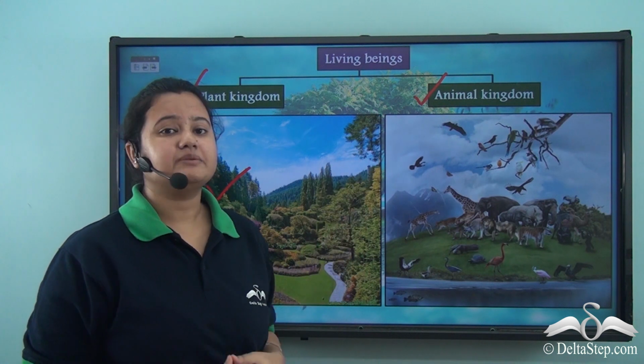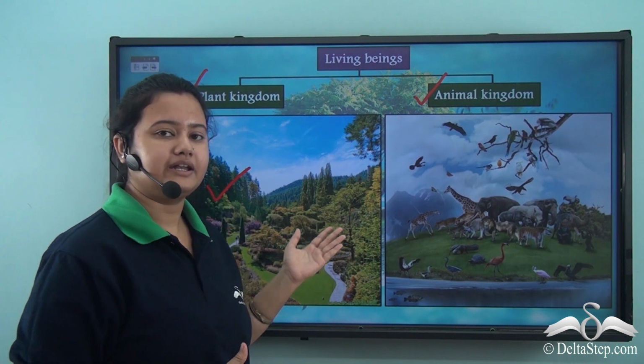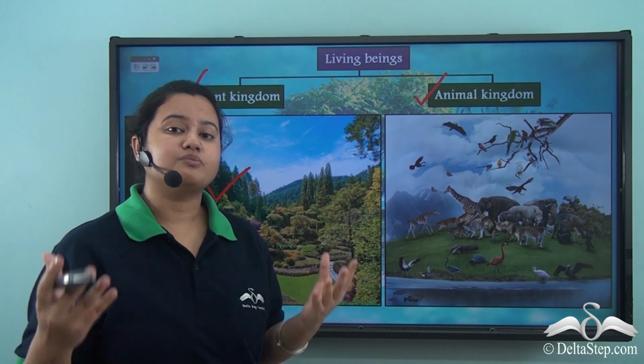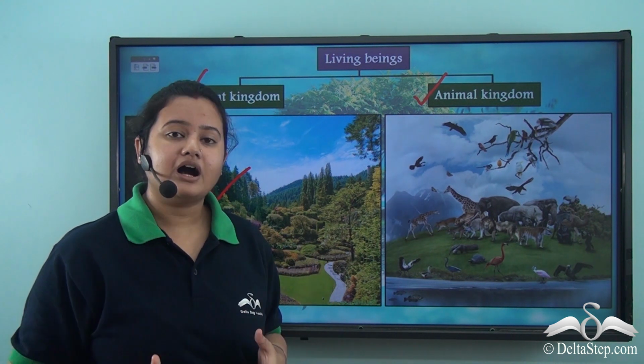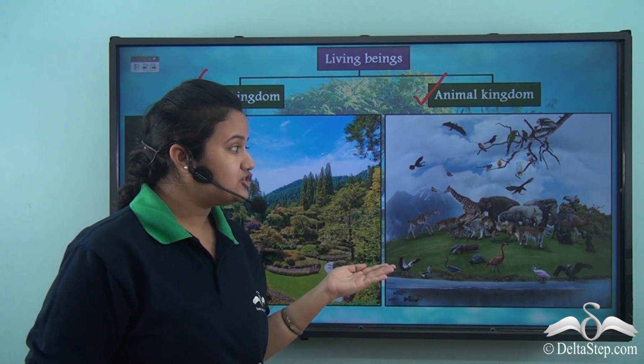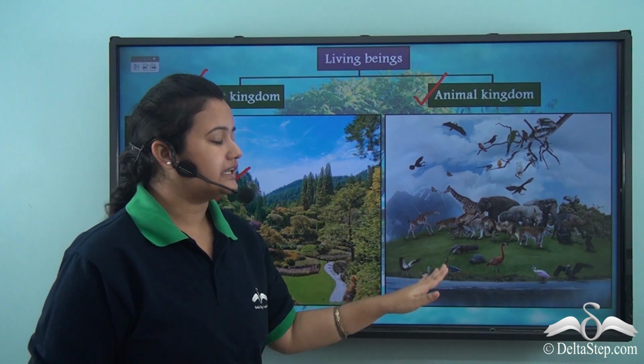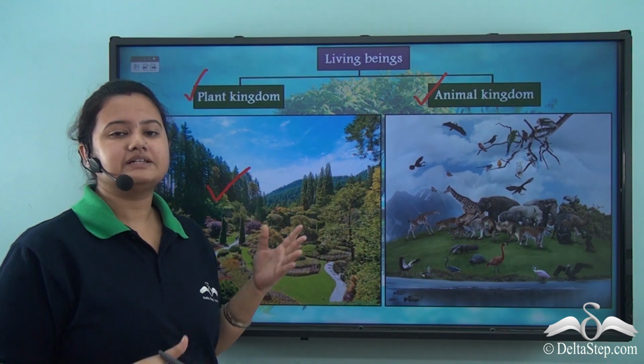Whereas animal kingdom is more diverse than plant kingdom, and it consists of tiny insects, large mammals, dogs, cows, goats, fishes and even birds that are found on earth. So animal kingdom is more diverse than plant kingdom.